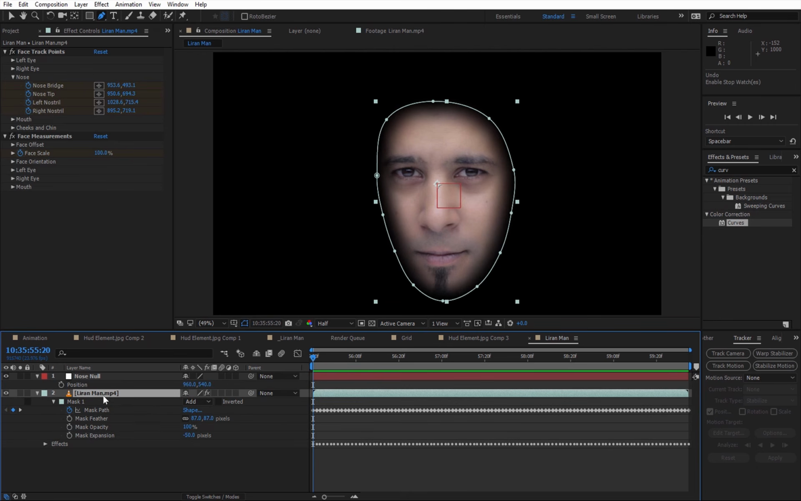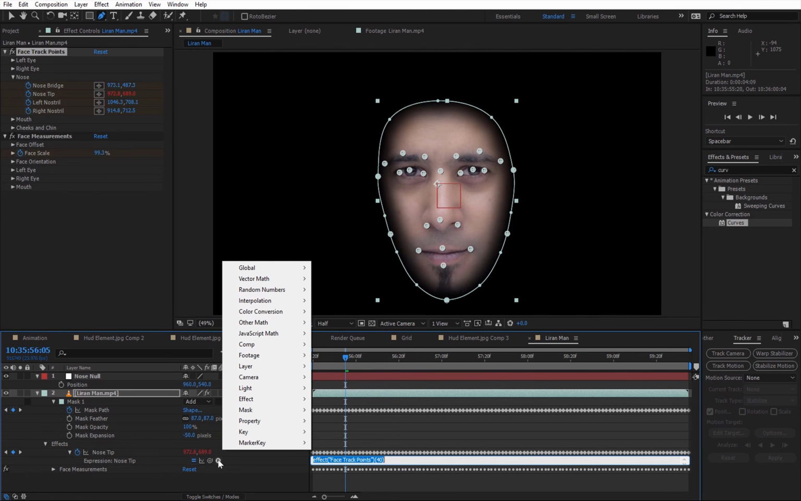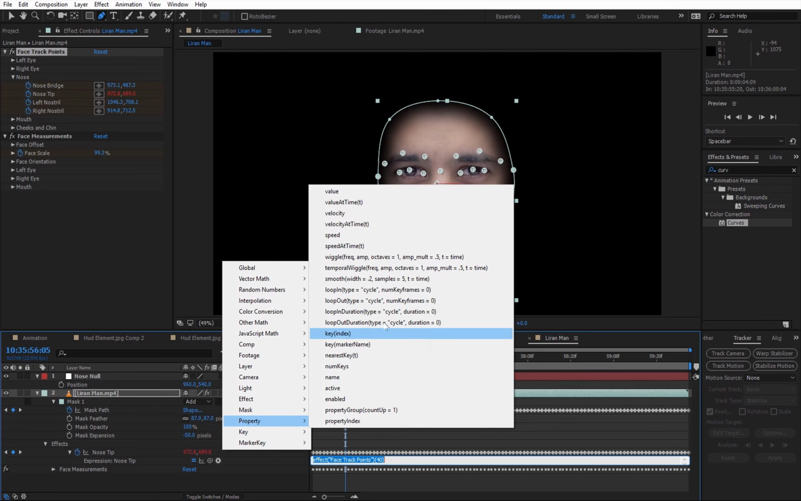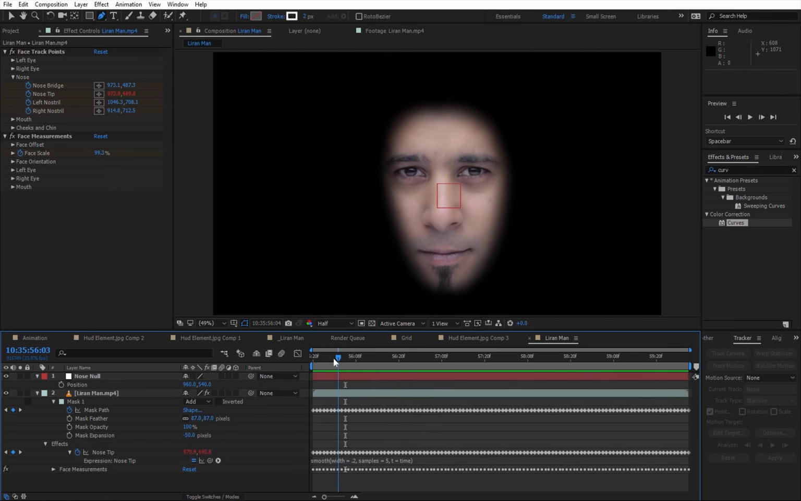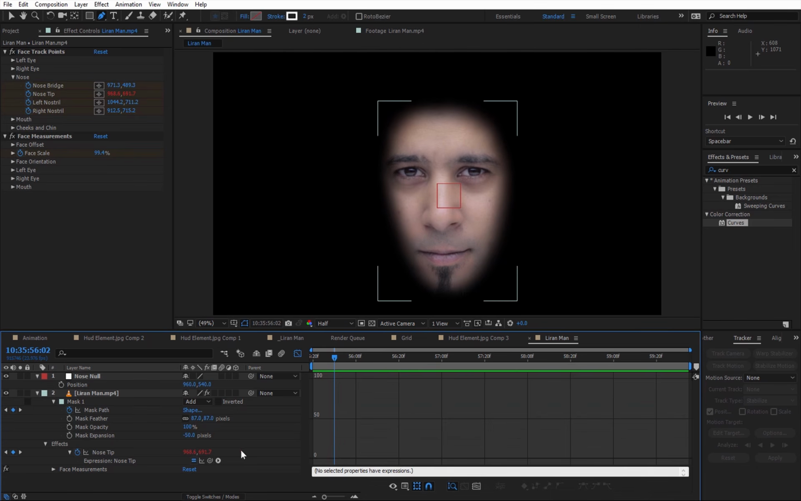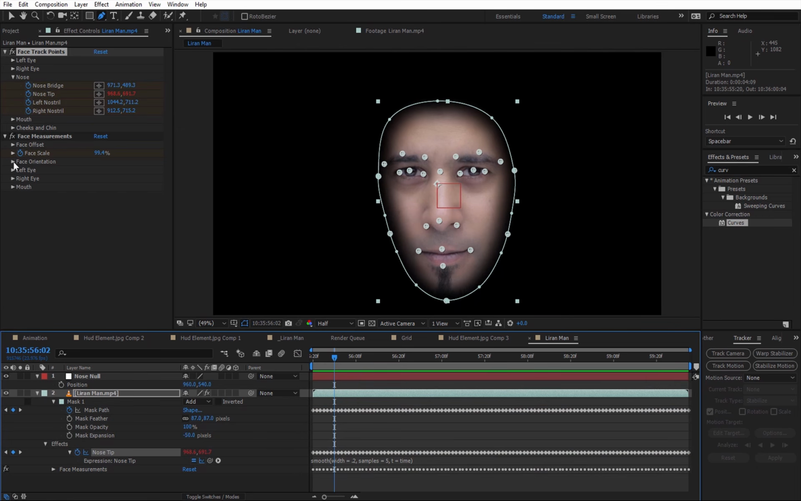So before I'm going to do that, I'm going to do something really important because the face track usually gives us really jittery points, so we want to smooth that out. So I'm going to alt click the nose tip. I'm going to go to the expression menu. I'm going to go to property. I'm going to take the smooth expression, and I don't need to change anything. And this will actually smooth the animation. So before, after. Just a little bit of smoothing. Anyway, I'm going to do the same to the face orientation, but the Z orientation.